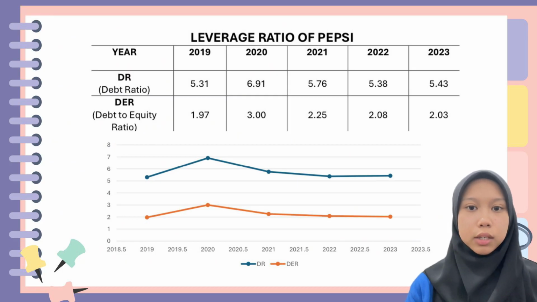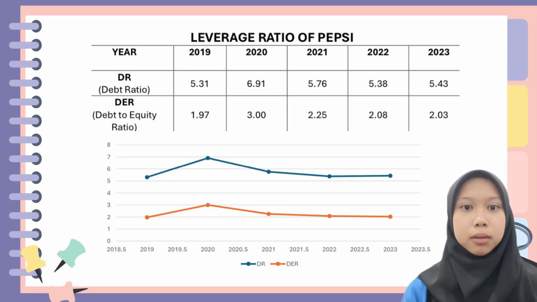Next is debt to equity ratio. The DER also peaked in 2020 at 3.00, then decreased consistently from 2021 to 2023. The DER reached its lowest point in 2023 at 2.03. Both DR and DER indicate a reduction in leverage after 2020, showing Pepsi's effort to manage its debt level more effectively.